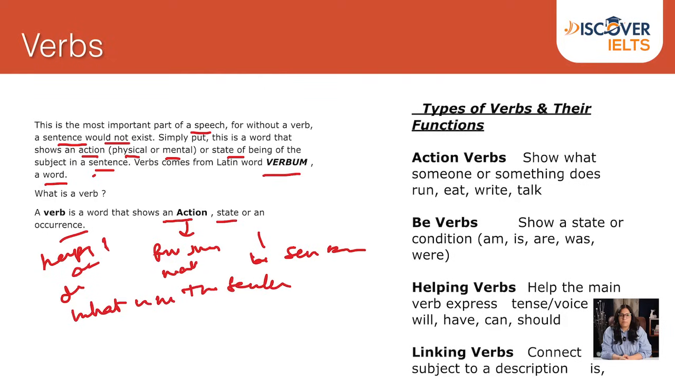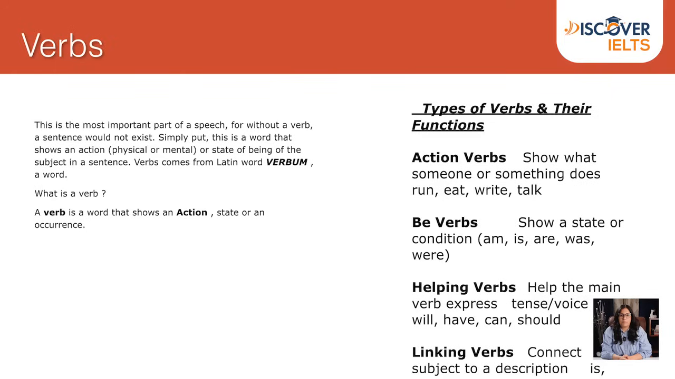Types of verbs and their function. Let's talk about action verbs, that show what someone or something does, that is run, eat, write, talk. Be verbs show a state or condition: am, is, are, was, were. Helping verbs help the main verb, express tenses, voice: will, have, can, should. Linking verbs connect subject to a description.